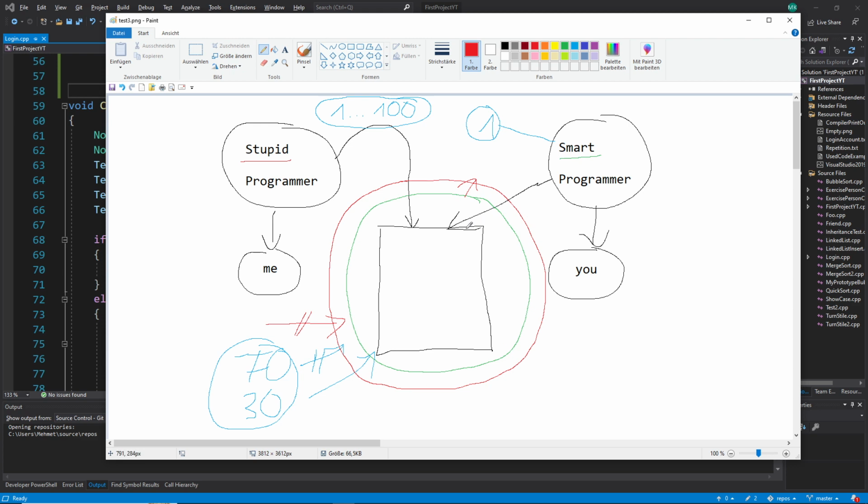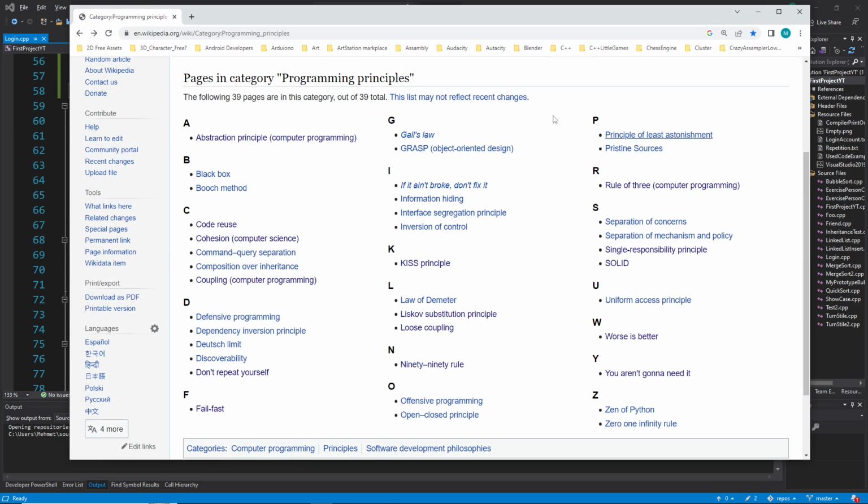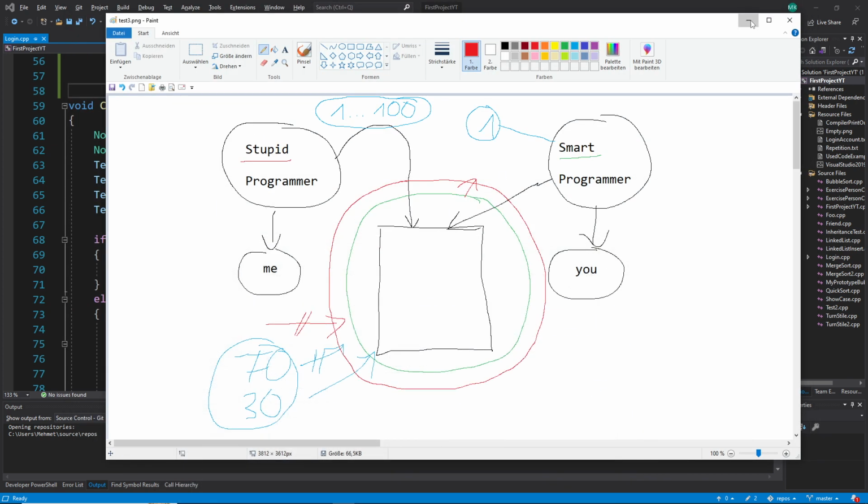And this is only possible when you follow most of these principles here, because most principles here do only one thing. They make the code simple, simple, simple, easy to understand, easy to maintain, easy to follow, and all these things. The problem is you have to know them and then also know how to do this in code.